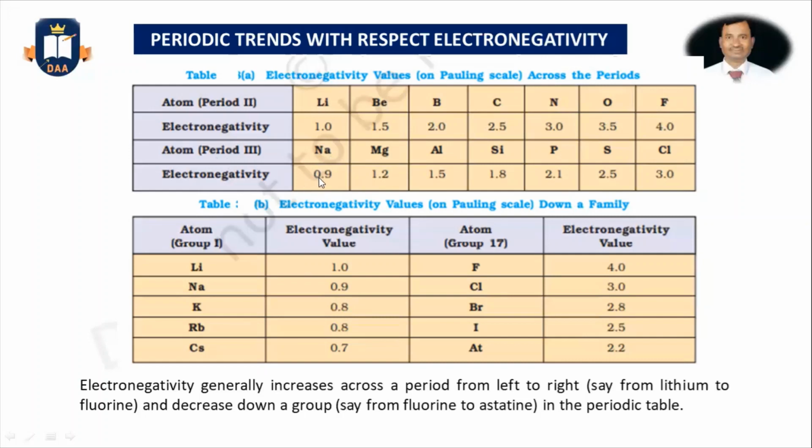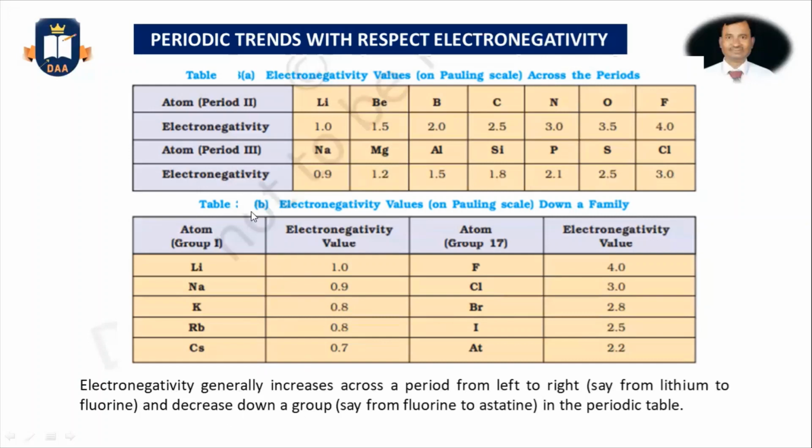For sodium it is 0.9 and it increases along the period towards the right, and its value is maximum in period 3 for chlorine, which is 3.0. That means the electronegativity generally increases across a period from left to right and decreases down a group.